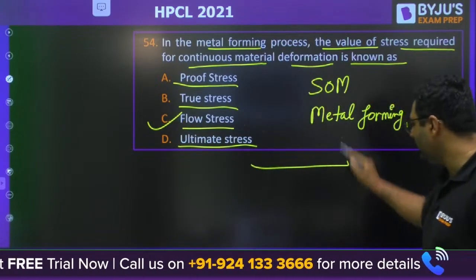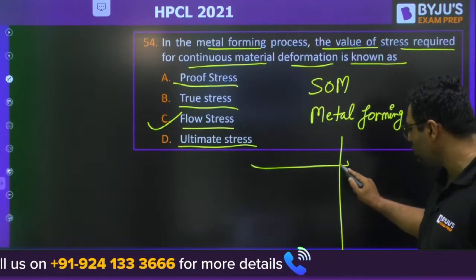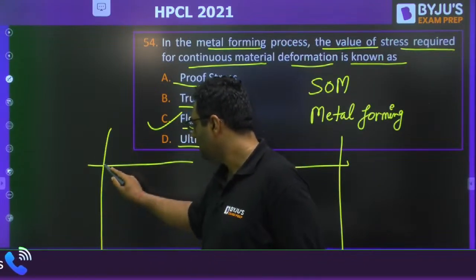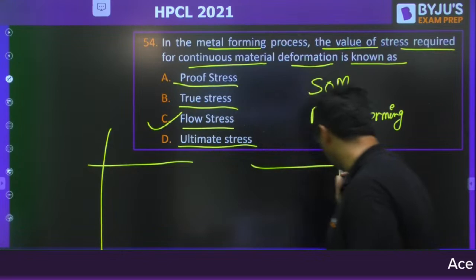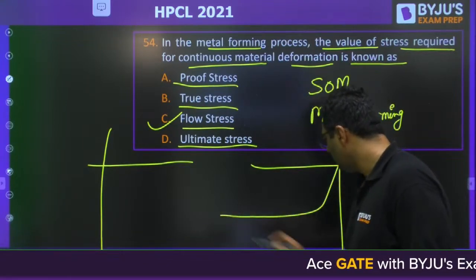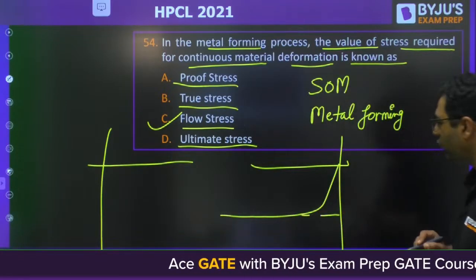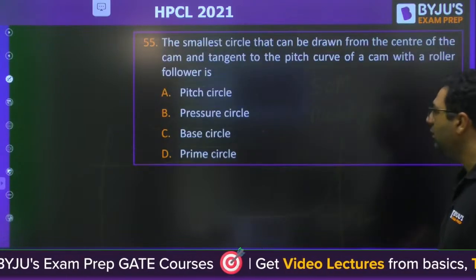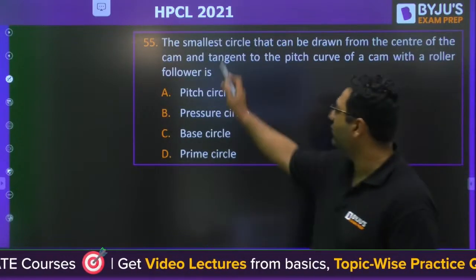You know that whenever we are making the material in compression, we are going to make how? Okay, in the third quadrant only. So the material is continuously deforming in compression and that value is said to be the flow stress. Moving to question number 55.